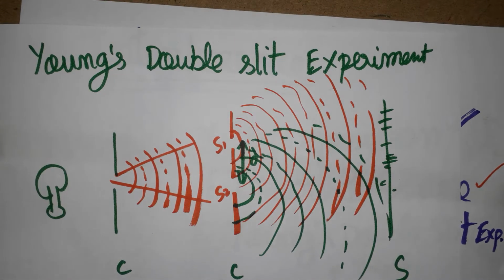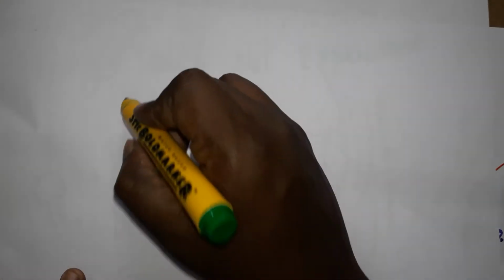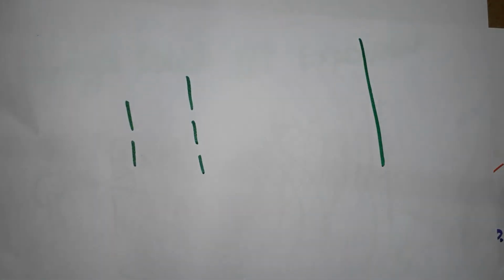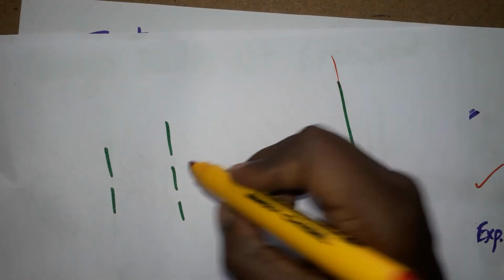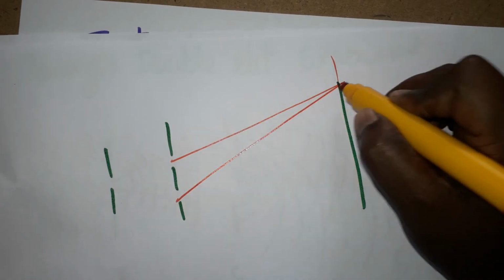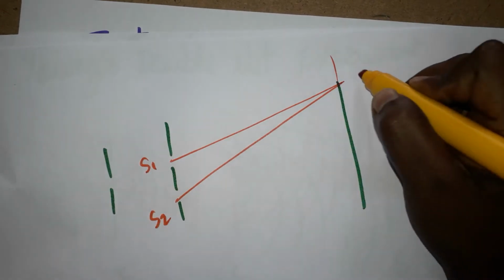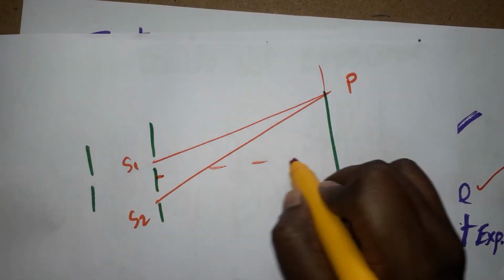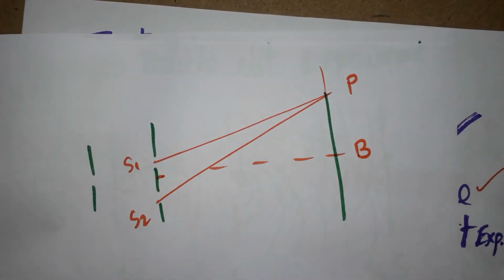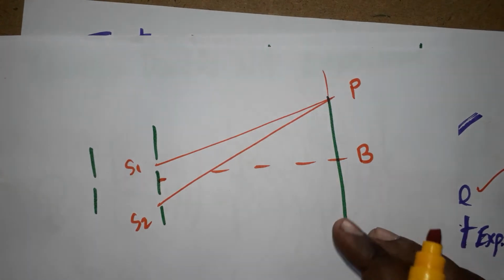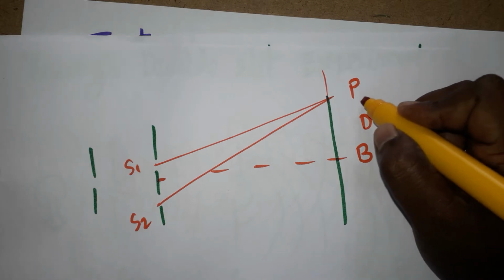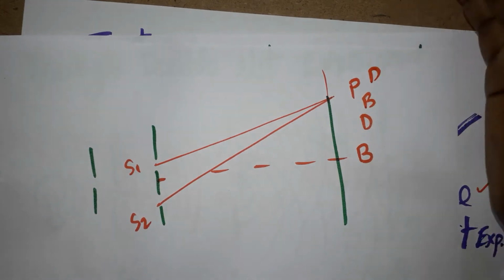Again I'll explain. We have a single slit here, a double slit here, and the screen. From here one light comes, from here one light comes, and from here one light comes. This is S1, this is S2, and this is the point P. This is called the screen. The center of the screen is bright because all the light overlaps, crest and crest. Here it is dark because of crest and trough. Bright, dark, like that it goes.